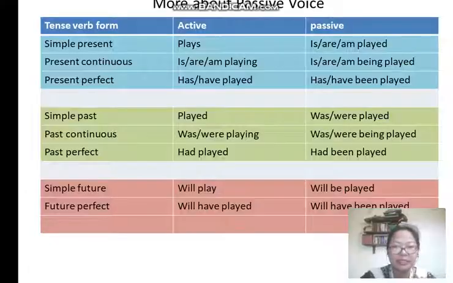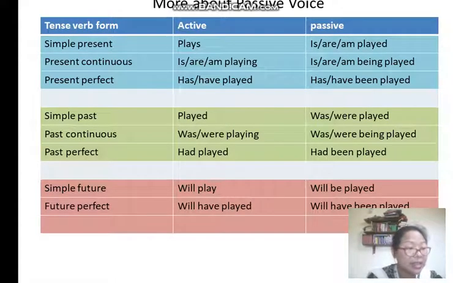Now coming to the simple past tense. If it is a simple past tense, played, we are using the same verb, the passive form would be was or were played. And if it is a past continuous, was or were playing, in passive it will become was or were being played. If it is a past perfect, had played, in passive form it will become had been played. This is the past perfect, had been played.